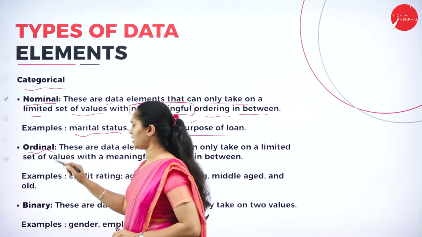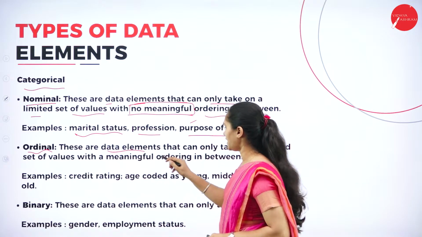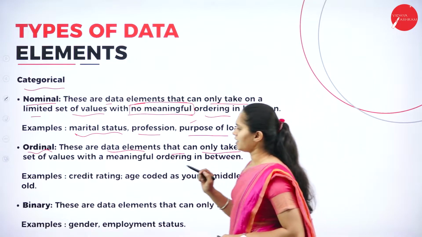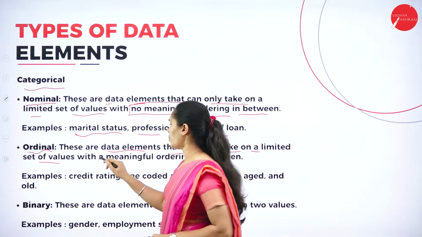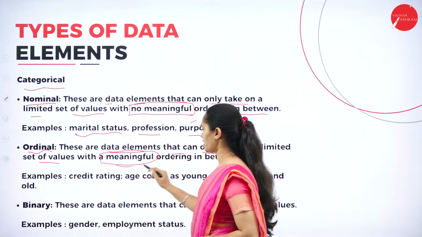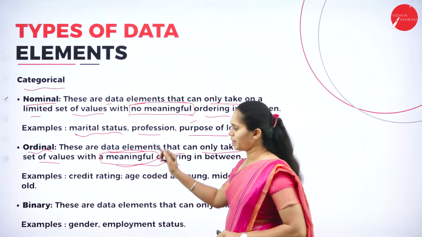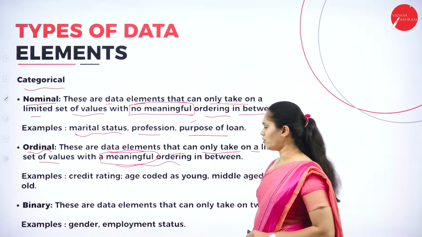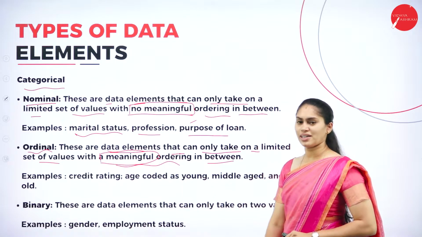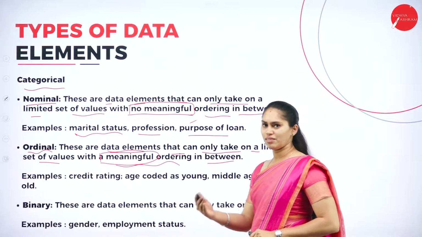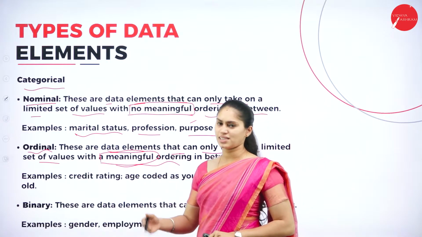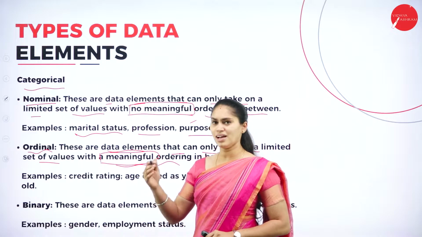Next we have ordinal. These are the data elements that can only take on a limited set of values with a meaningful ordering. Here we have a meaningful ordering, but in nominal we don't have one. You can take the example of age. There will be a limited set of values, for example I will consider 100 as the limit.